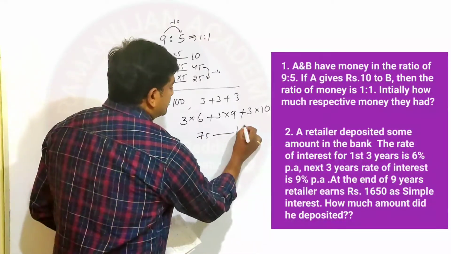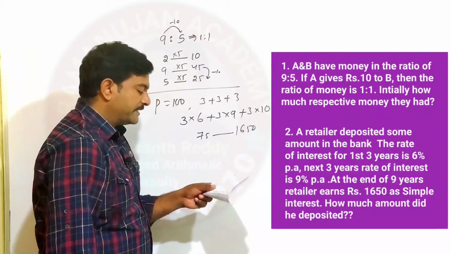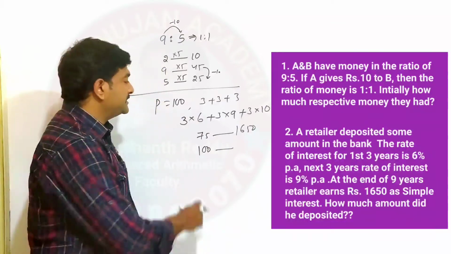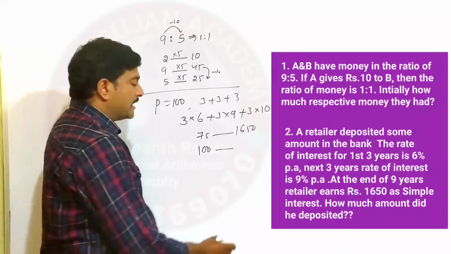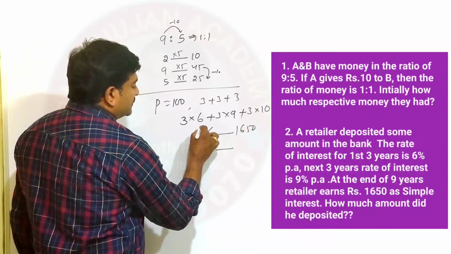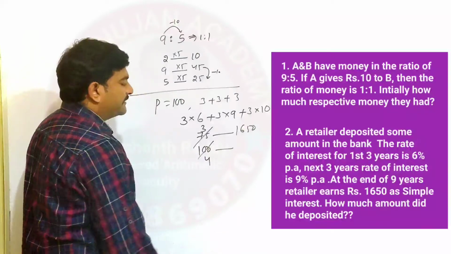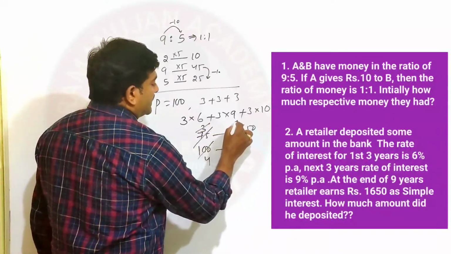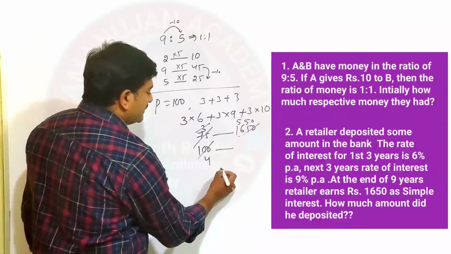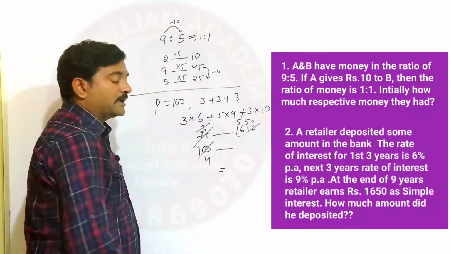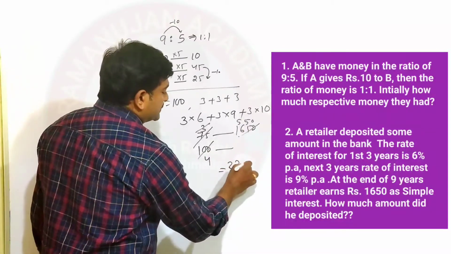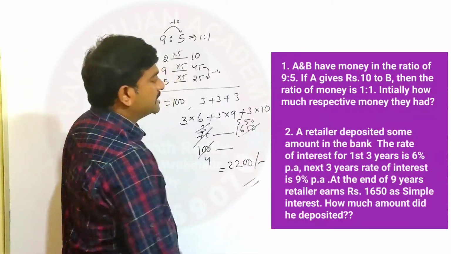So 75 parts of interest is equal to the 1650 given. He asked us to find how much amount he deposited, that means the initial principal amount, which is 100%. If you simplify this, 25 3s are 75, 25 4s are 100. Here also 3 5s are 15. So 550 into 4: 500 4s are 2000 and 50 4s are 200. Therefore 2200 rupees is your answer.